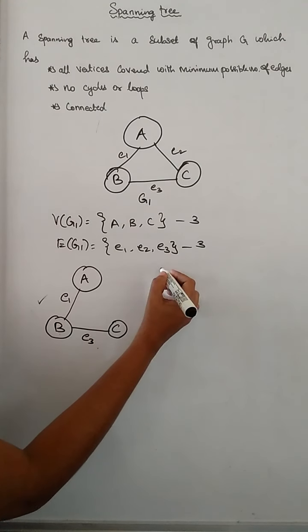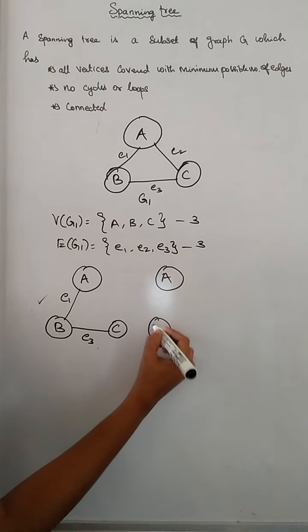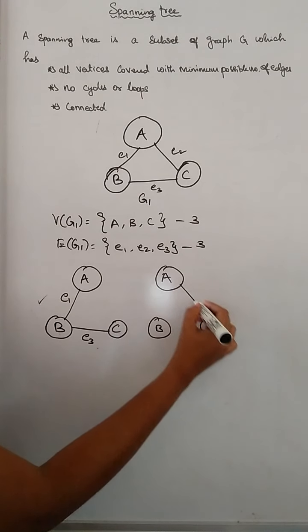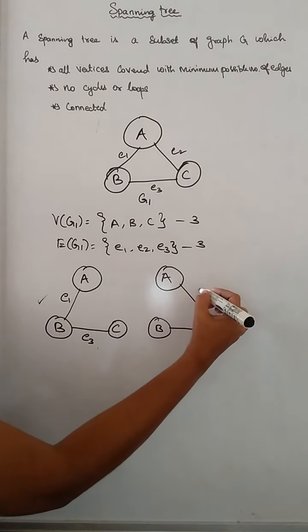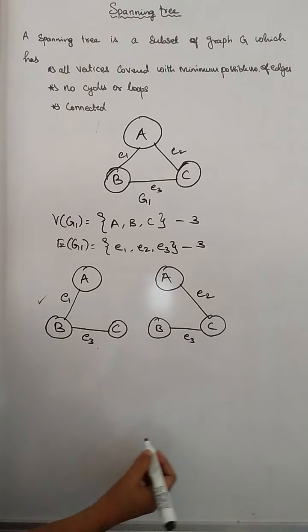And another way I can draw the spanning tree in another method like this one. So I am including the edges E2 and E3.